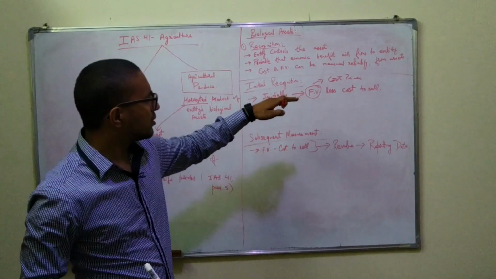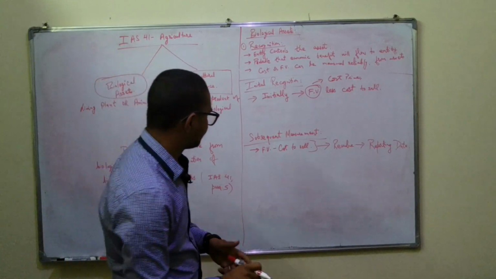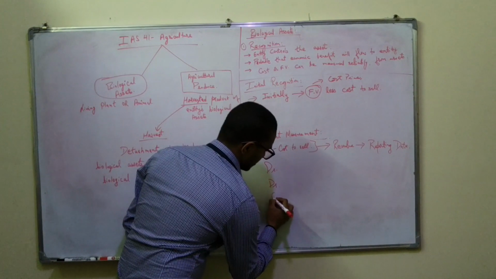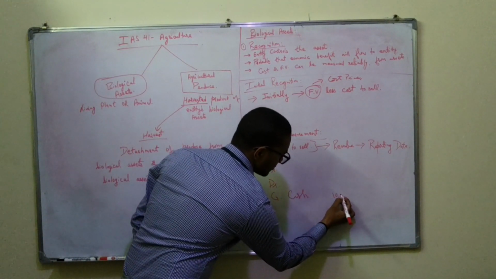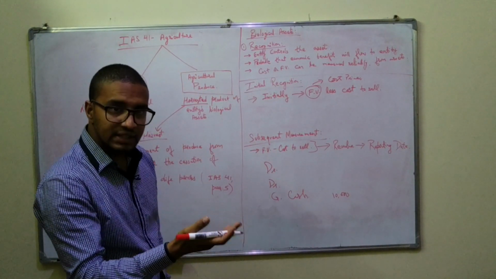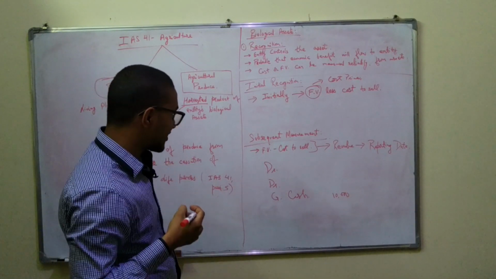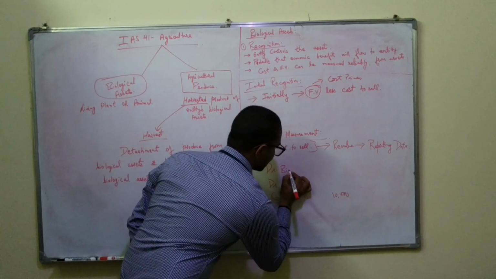When we are paying for the biological asset, suppose we bought a cow for 10,000. Credit what we give out, 10,000, and that's our payment. Then at initial recognition we debit biological assets.